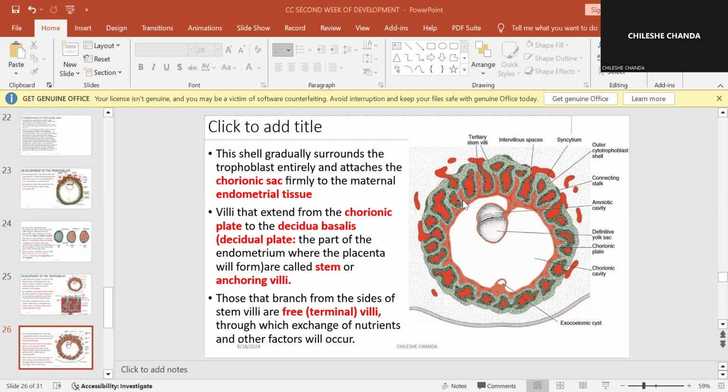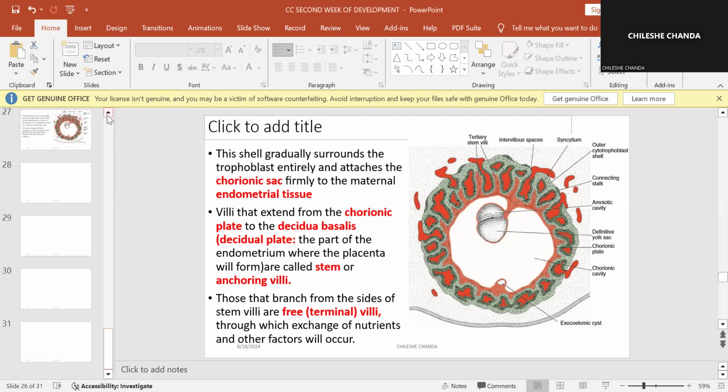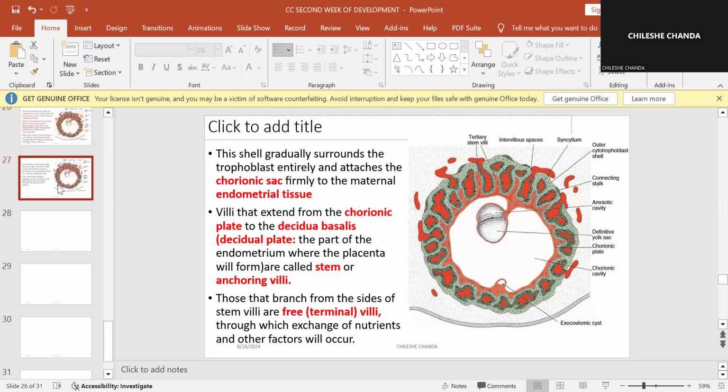However, others branch from the sides of the stem villi. For example, this villus has some branches and does not reach all the way to the maternal side, the decidua basalis, and those are known as free villi.